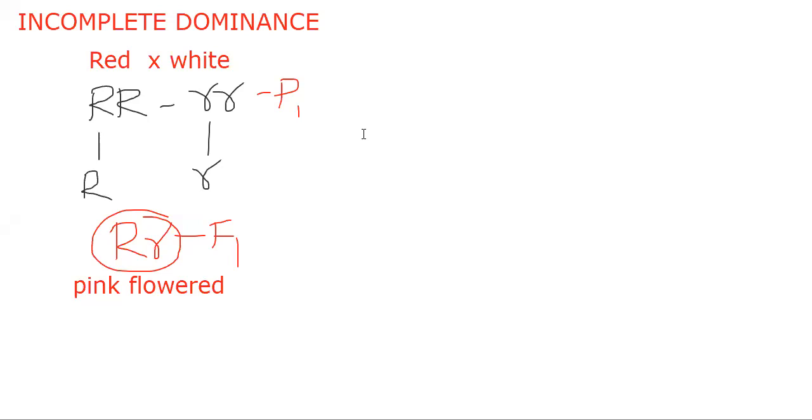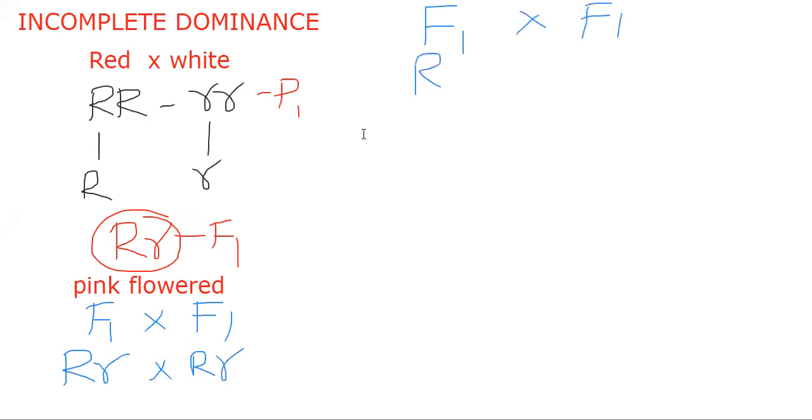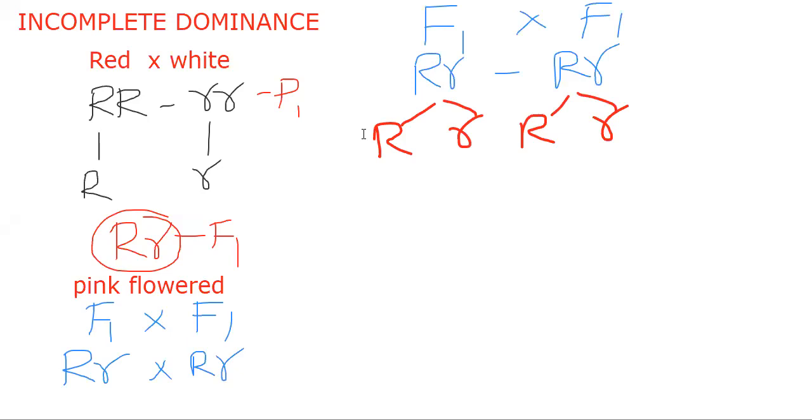So okay, we continue the experiment here. When we cross this F1, that is self-pollination, the pink flowered plants are crossed with each other. So I am writing here, when the pink flowered plants are crossed with each other, let us see what will come. I'm writing gametes here. As usual, how we did for Mendel, that same way we have to do.